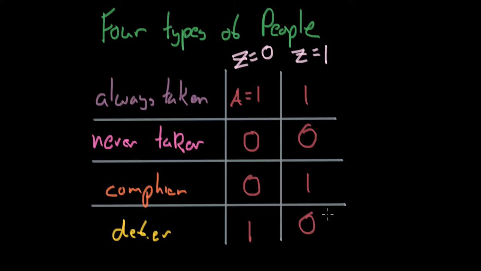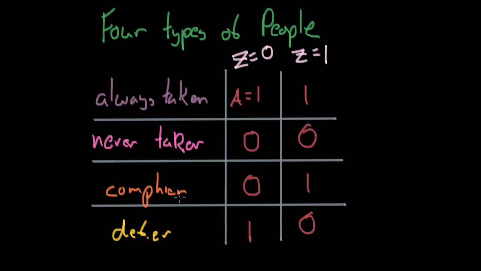Okay, so the final assumption, so this is kind of cool. We can divide any subset of population into these four types of people. This covers all four types of people in a population. And you notice we have this here because we've got two options and we make these two choices on each option. So 2 times 2, we get 4. So we get four types of people. If you are in the study, you're going to be falling into one of these groups of people. You're going to be either an always taker, a never taker, a complier, or a defier.